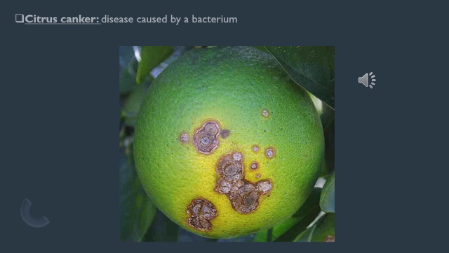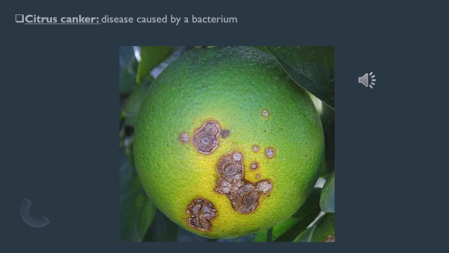I think everyone has observed this on a lemon. Usually when we buy a lemon, we see some spots like this on the lemon. That is said to be citrus canker disease seen in lemon fruit, caused by bacteria.